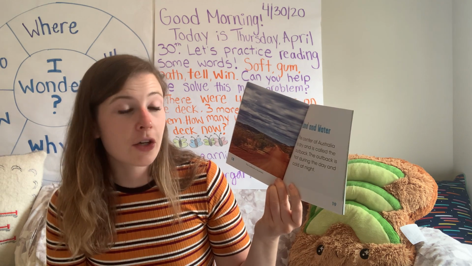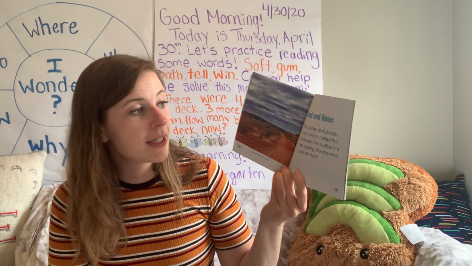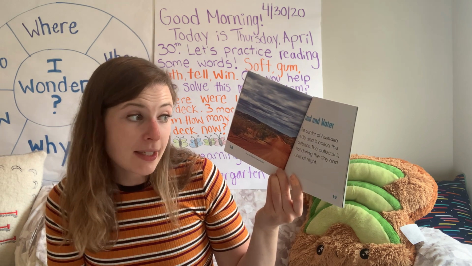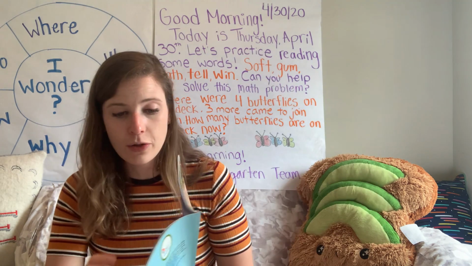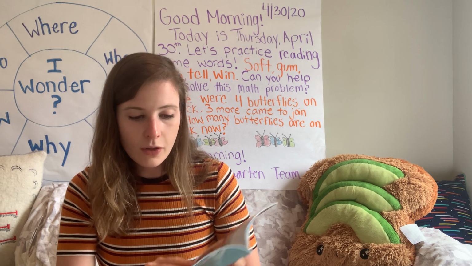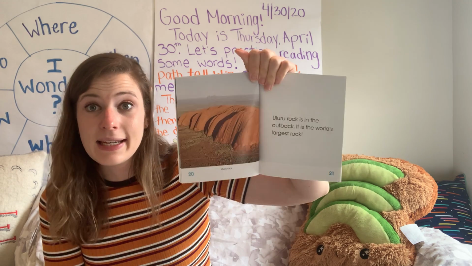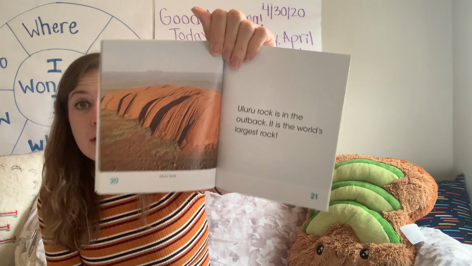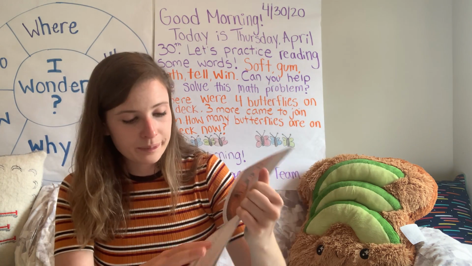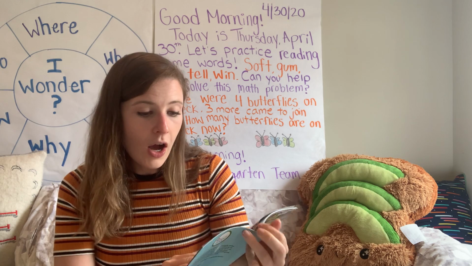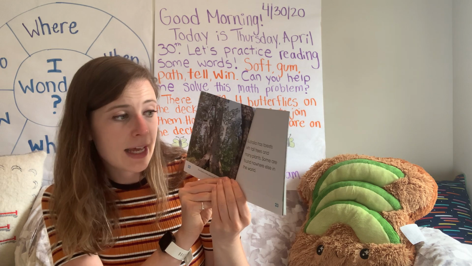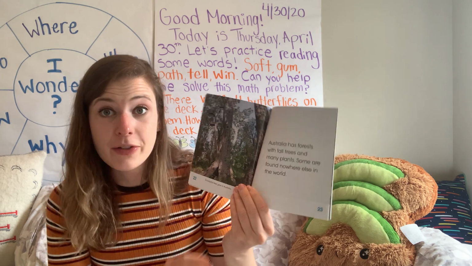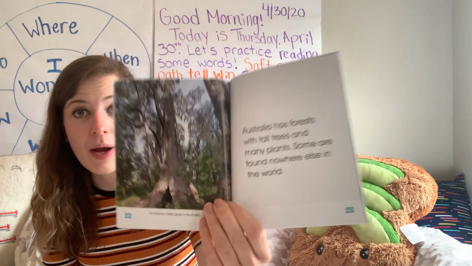So, the center of Australia is dry and is called the outback. Ooh, I already heard one key detail. The outback is hot during the day and cold at night. Ooh, 2 facts that they already told us, 2 details. Uluru is in the outback. It is the world's largest rock. Ooh, another one. Australia has forests with tall trees and many plants. Some are found nowhere else in the world. Wow, that's awesome.